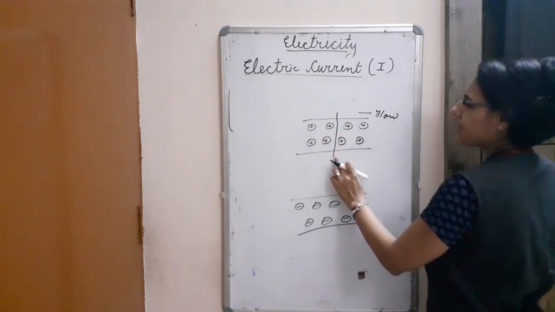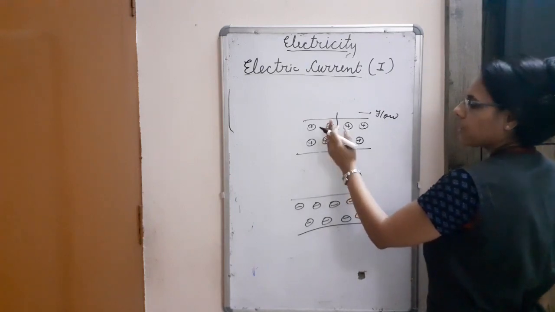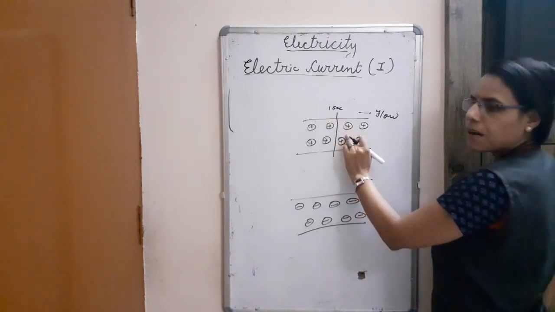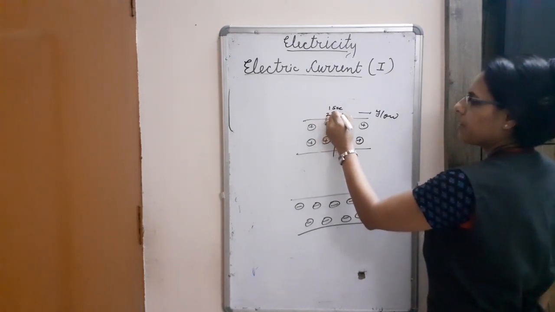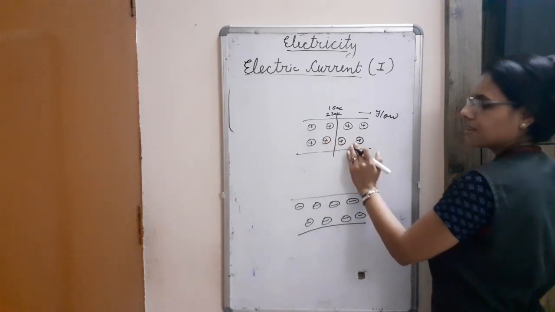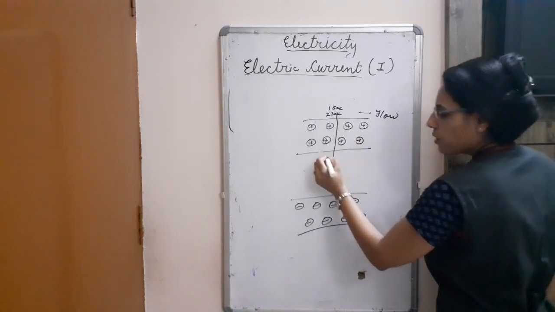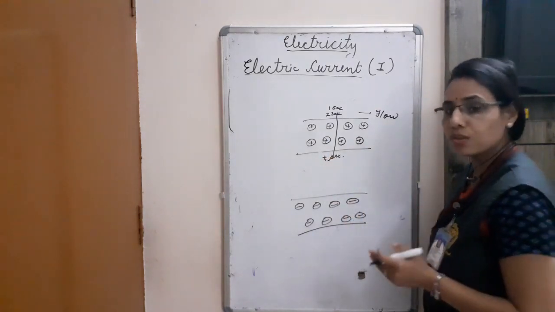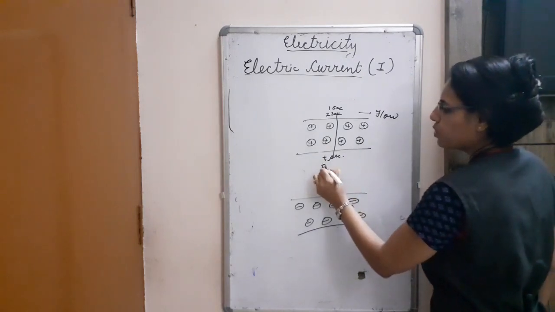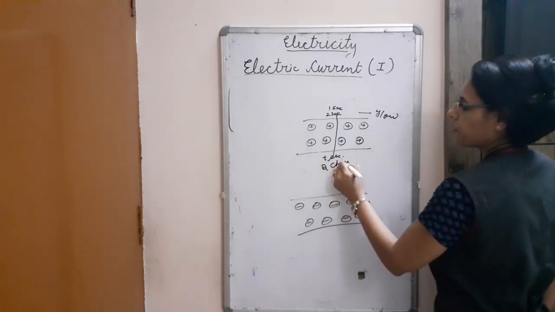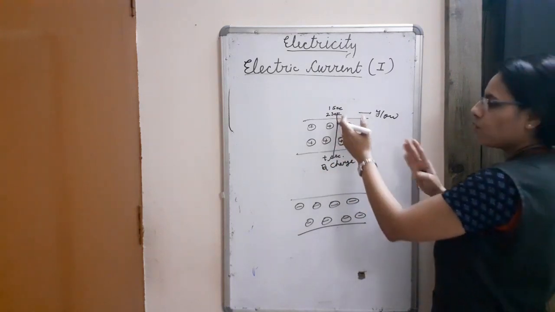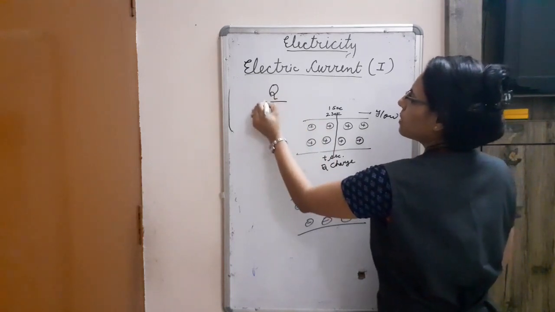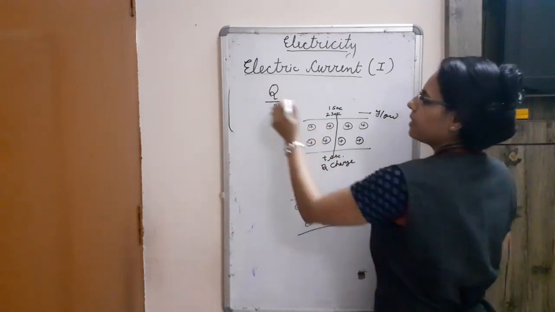In this line, we can see positive charge particles are crossing this line. Suppose in 1 second, Q charge passed this line. In the next second, again Q charge passed this line. Or in T seconds, T may be 1 second, 2 seconds, 3 seconds, and so on. In T seconds, Q charge flows through this line.